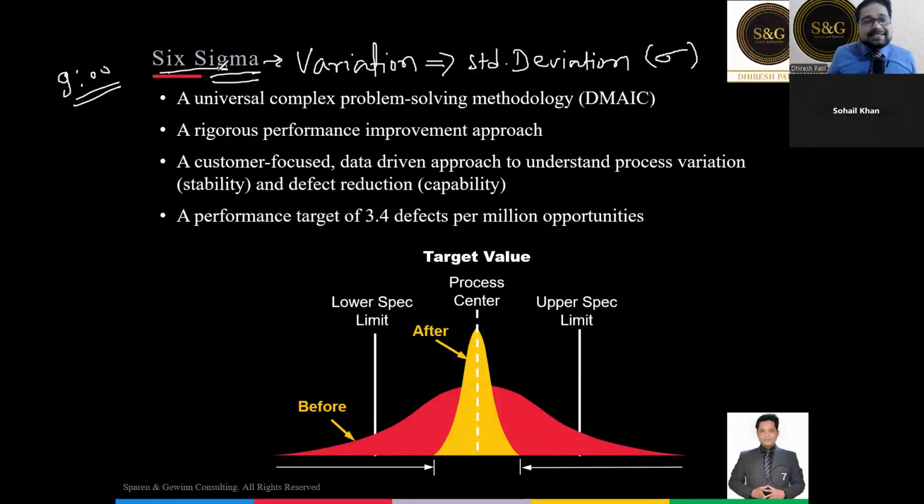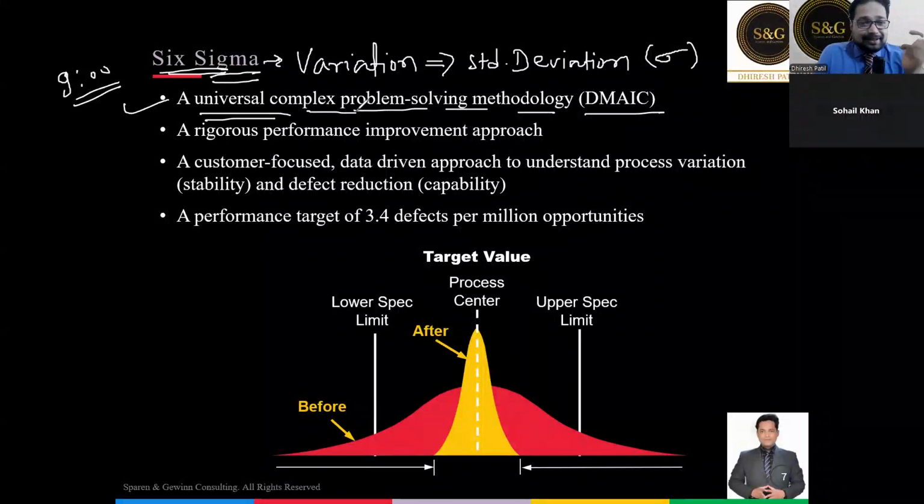Six Sigma is a universal complex problem solving methodology which follows a 5-stage approach called DMAIC. I'll break this down one by one. Universal meaning applicable in every industry universally. It's not applicable to a specific industry. Complex problem: as I have shown you in the list of challenges in the first slide, these are called complex problems. They are chronic in nature. They are repetitive in nature. You don't know the solution. You don't know the causes. That is called a complex problem.